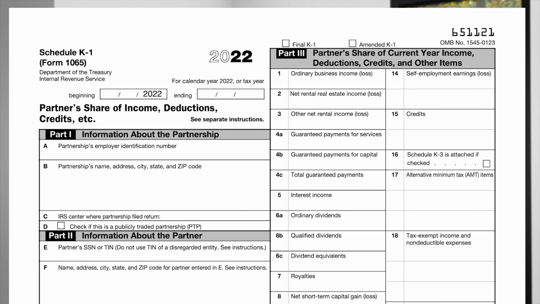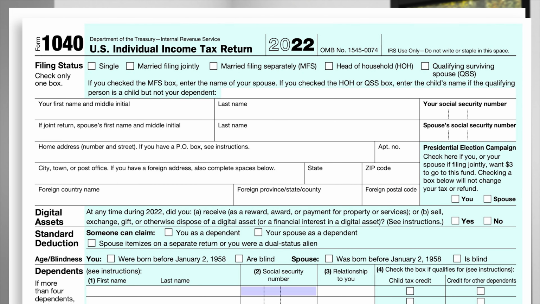But each owner is only responsible for their proportional interest in the company. They receive a Schedule K-1 form that reports their share of the business profits, losses, deductions, and credits. The owners then report the information on their personal tax returns, Form 1040, and pay taxes on their share of the business income at their personal tax rate.